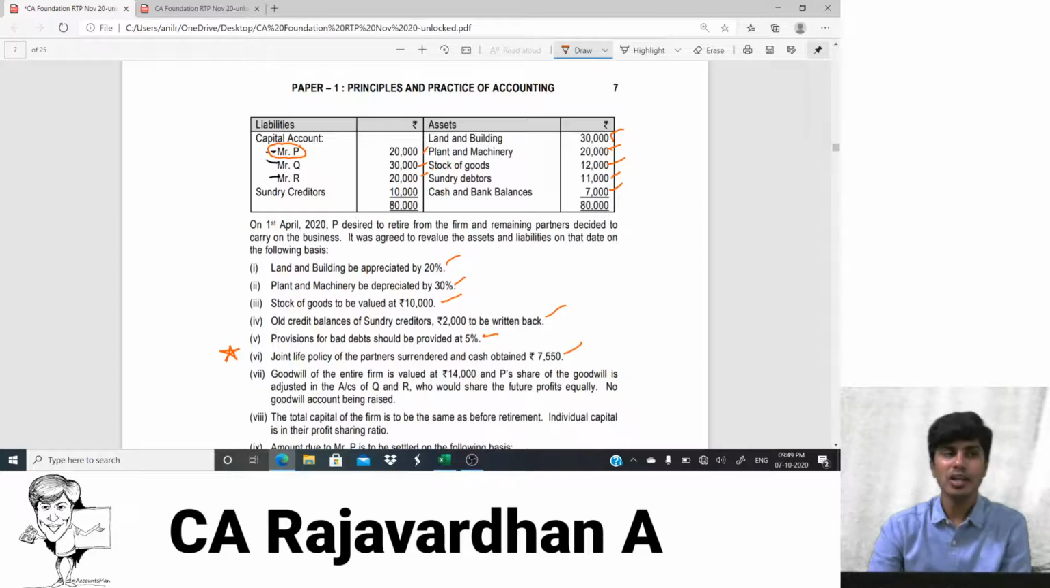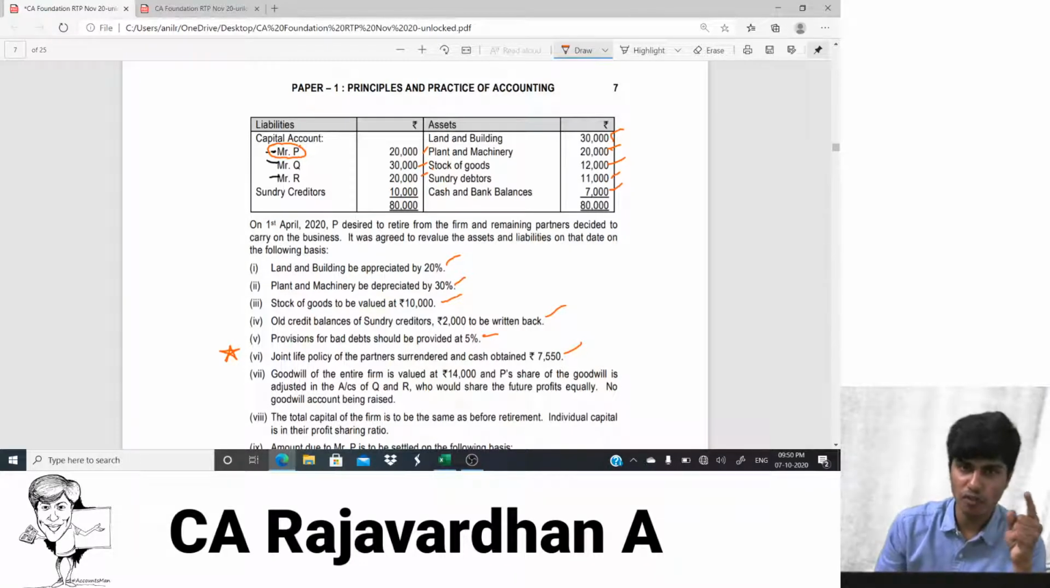I repeat, if one of the partners dies and the JLP money is received, that money belongs to all the partners. That profit will be shared by all the partners. But that cash will be used to repay the capital of the retiring or deceased partner. You guys get this? Now, the policy matures on death. If any partner retires, the policy needs to be surrendered. You guys get that?